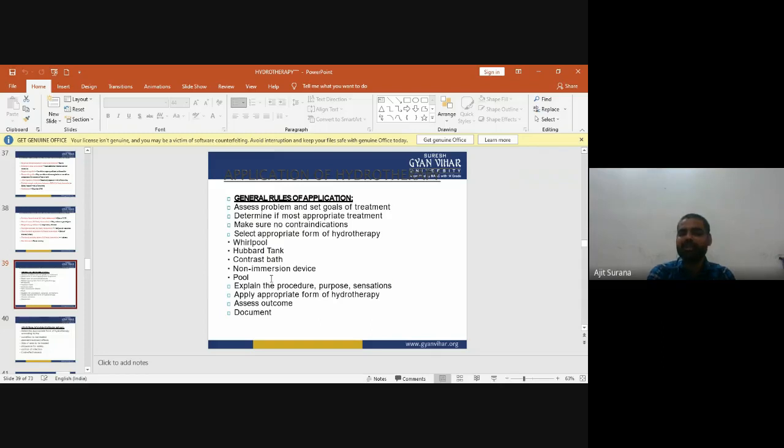Now determine if it is the most appropriate treatment. Make sure there are no contraindications. Select the appropriate form of hydrotherapy, like whirlpool, Hubbard tank, contrast bath, non-immersion devices, pool. Explain the procedure, purpose, and sensation to the patient, apply the appropriate form of hydrotherapy, and assess outcome and document.